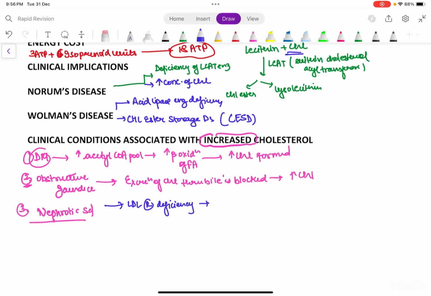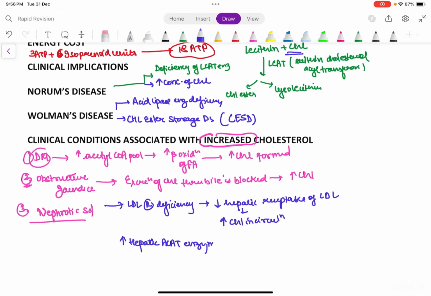In LDL receptor deficiency, there will be a decrease in the hepatic reuptake of LDL. So there will be an increase in cholesterol in circulation. Then there is one more, which is an increase in hepatic ACAT enzyme. What is ACAT enzyme?